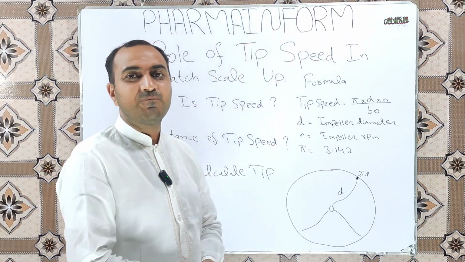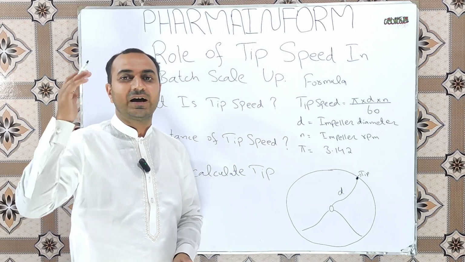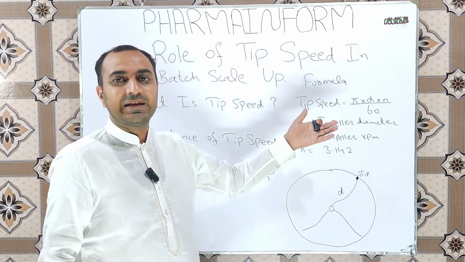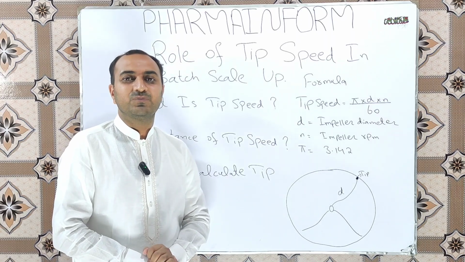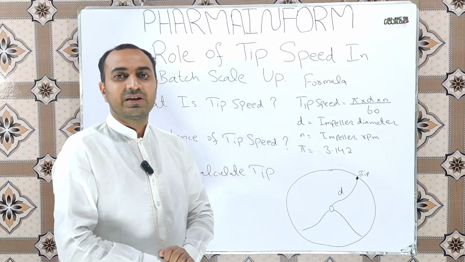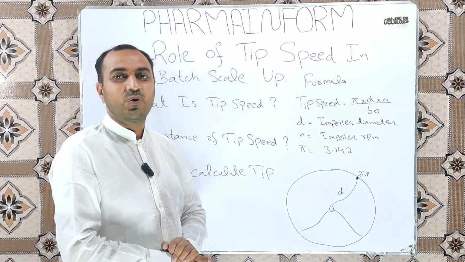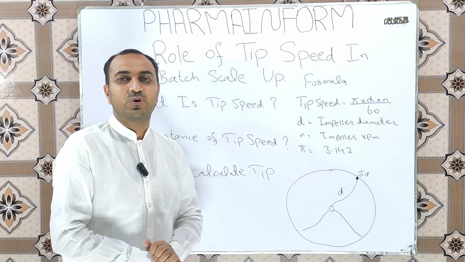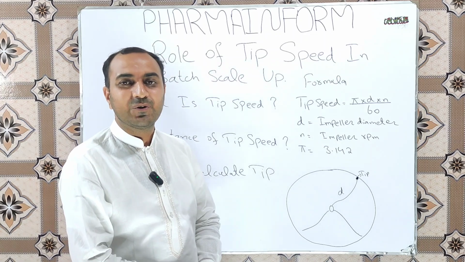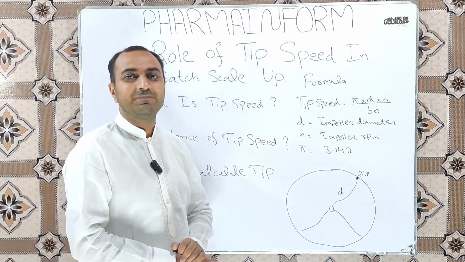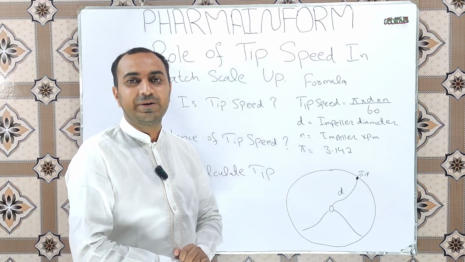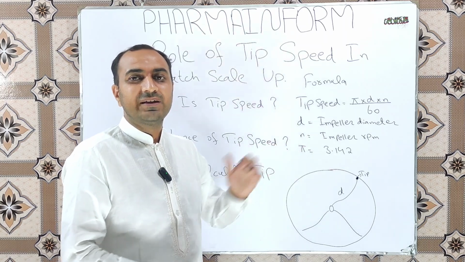The calculation of mixing in a rapid mixing granulator must always be taken in terms of the distance traveled by the impeller blades. We should always measure the mixing in terms of distance. What is the technical term used for this phenomenon? The technical term is the tip speed. So what is the tip speed? The measure of the distance traveled by the tip of an impeller blade at a specified RPM in a defined period of time is known as tip speed.